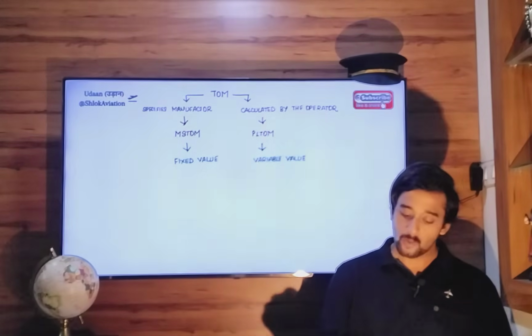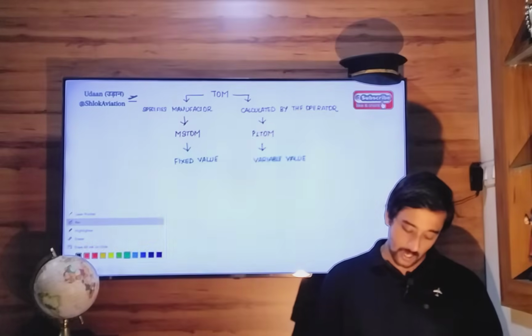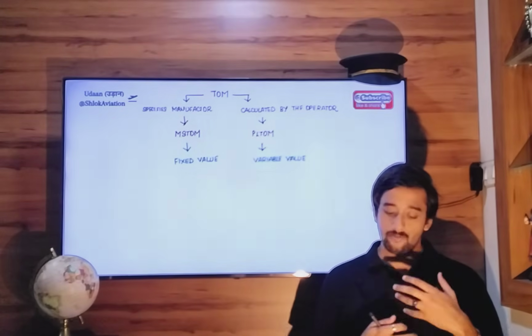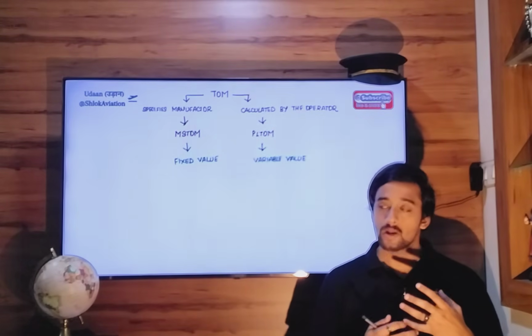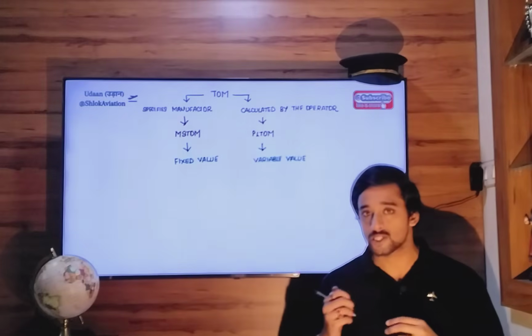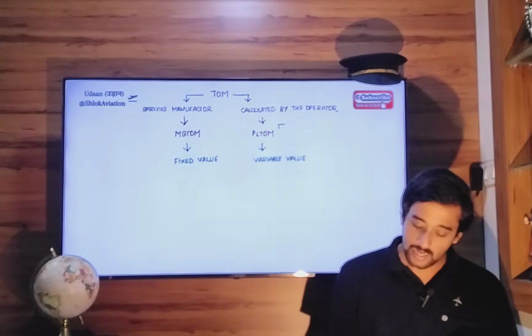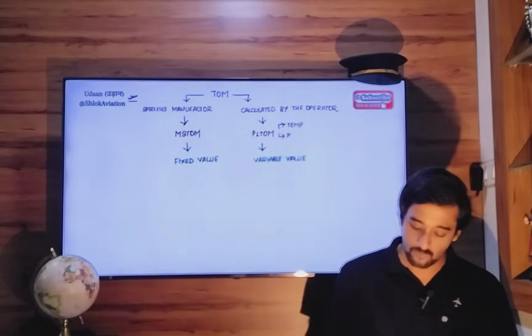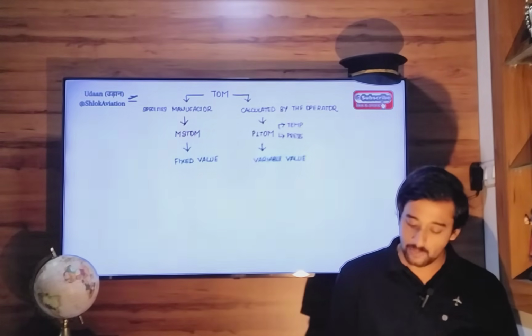Correct? Now, performance limited takeoff mass. Performance limited takeoff mass is a takeoff mass which is influenced by outside atmospheric conditions like temperature, right? Pressure, humidity, basically density altitude, right?